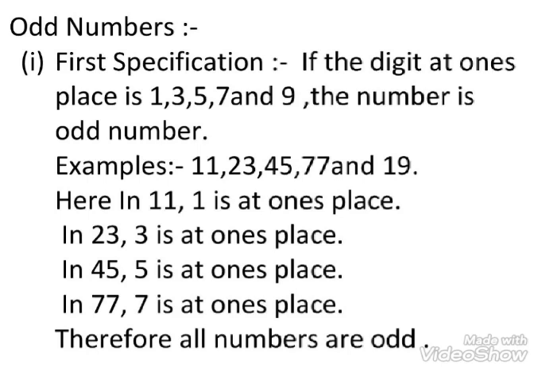In 23, 3 is at ones place. In 45, 5 is at ones place. In 77, 7 is at ones place. Therefore, 11, 23, 45, 77, all the numbers are odd numbers.